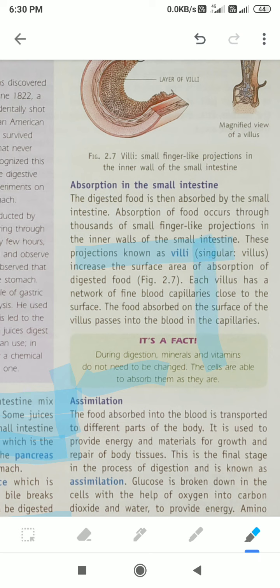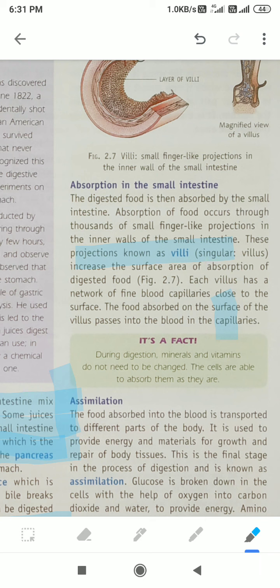After that comes assimilation. So what is assimilation? Assimilation means the food absorbed into the blood. In the small intestine, the food is absorbed by the blood, and it is transported to the different parts of the body. That is called assimilation: absorption of food and transport to the different parts of the body.